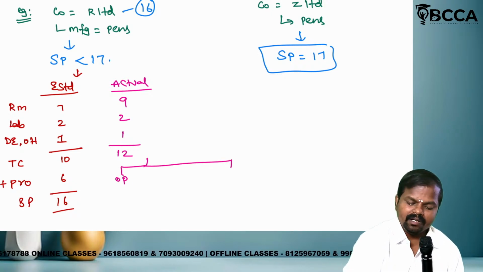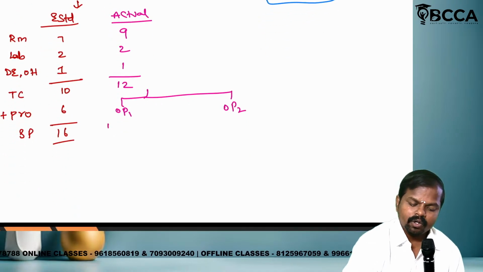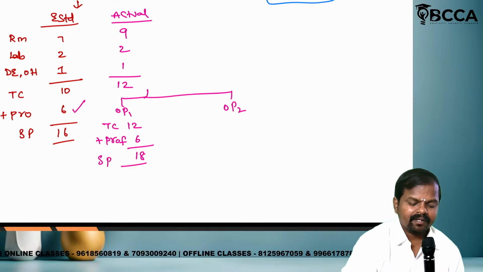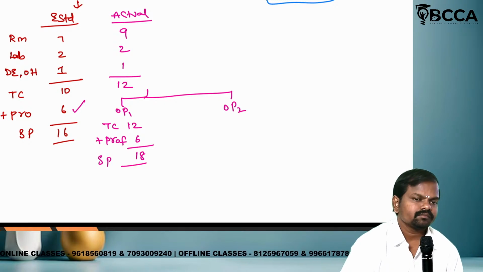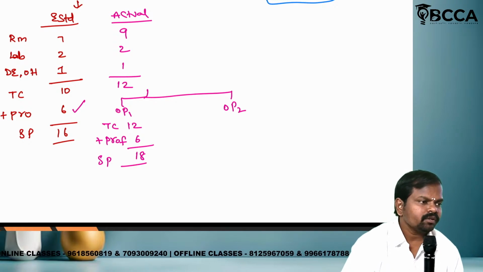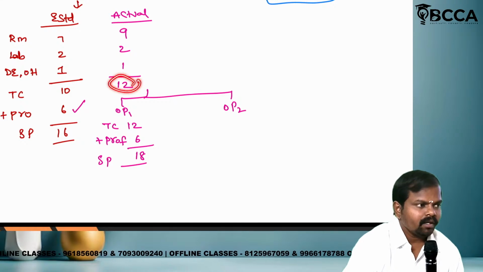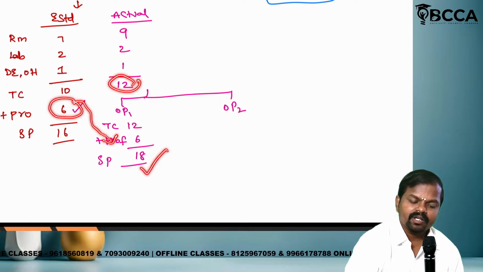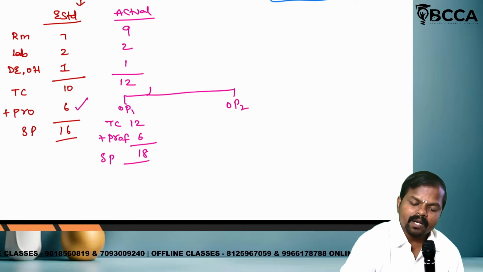There are 2 options. Option number 1: total cost 12, estimated profit 6. Now selling price is equal to 18. Not understood? Total cost 12. Estimated profit we are thinking to generate per unit is 6. The same value is considered. Total how much? 18.